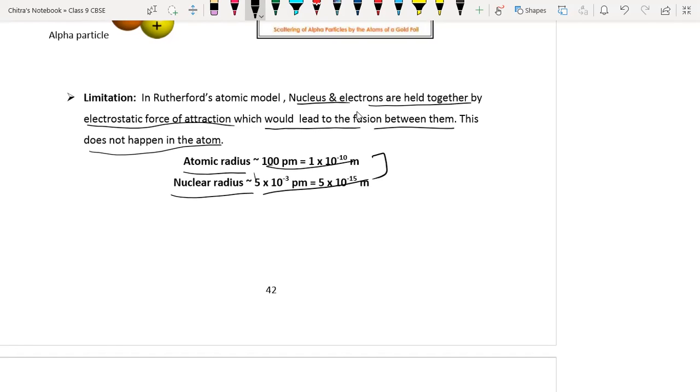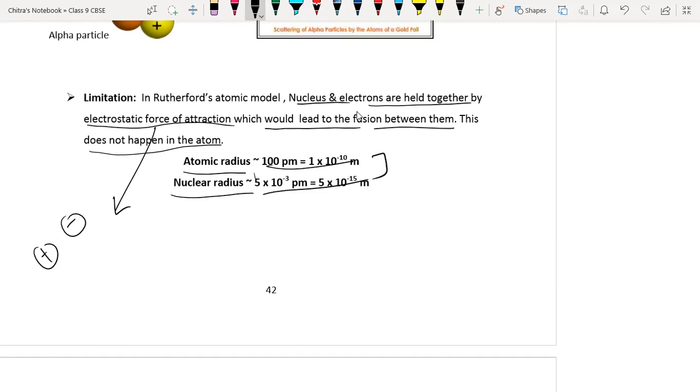The limitation of the Rutherford atomic model says the nucleus and electrons are held together by the electrostatic force of attraction. We know that. The force of attraction working between positively and negatively charged particles is called the electrostatic force of attraction, which would lead to the fusion between them. This does not happen in the atom.